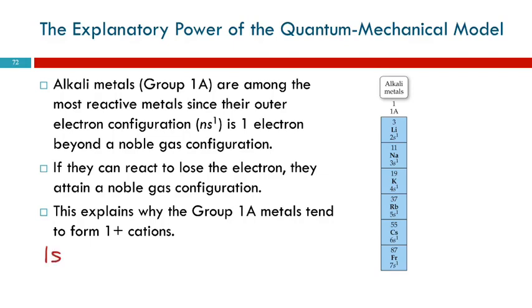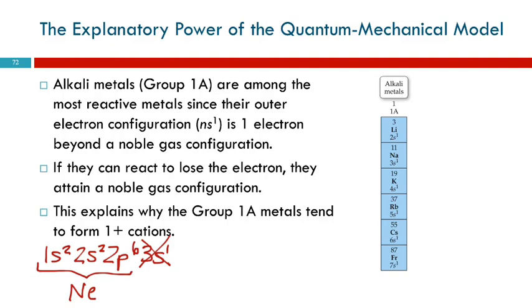would be 1s2, 2s2, 2p6, 3s1, right? That's sodium. If we get rid of this electron, this is the same as the electron configuration for neon, right? Looking at that, how many valence electrons? 8. So by losing 1 electron, sodium can have the same electron structure as neon.